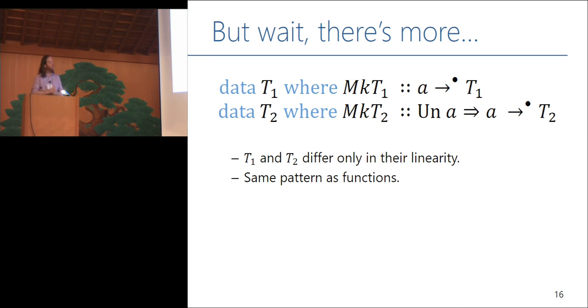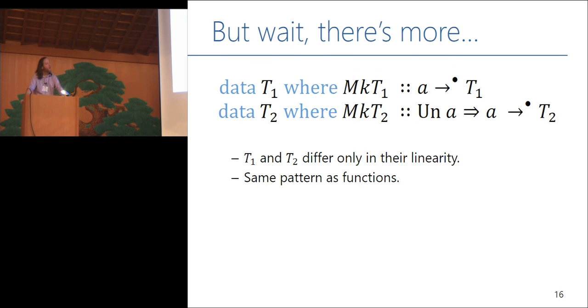Now consider T2, which is almost as useless, but I've captured one piece of information about the contained type, and that's that it's unrestricted, right? So now what can you do with a T2 value? Well, nothing useful, but you do know that the thing captured inside a T2 is unrestricted. And so you can copy or drop a T2 value, right? So basically we have two types here that differ only in their linearity. And that linearity is a function of how they were constructed. And at this point you ought to recognize the same story I've just been telling you about functions.